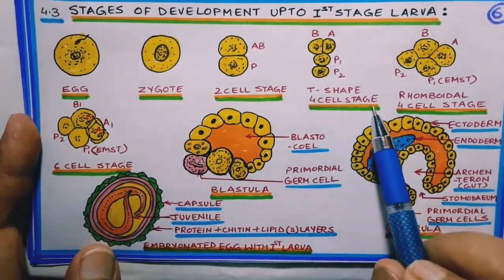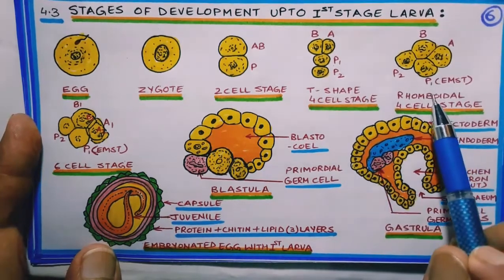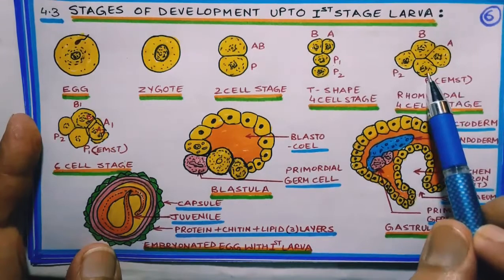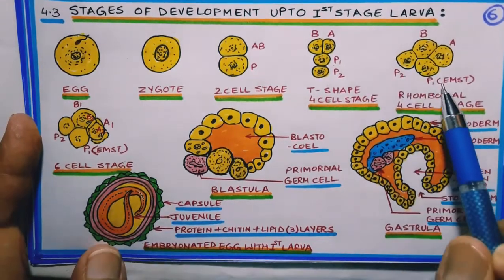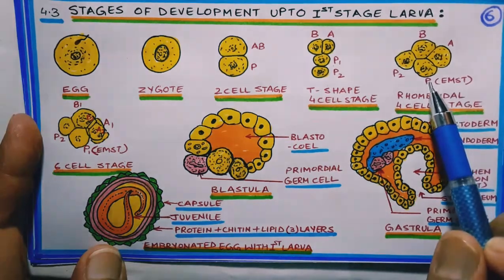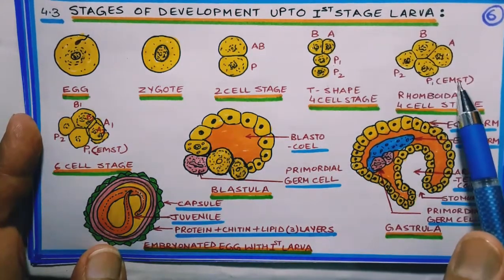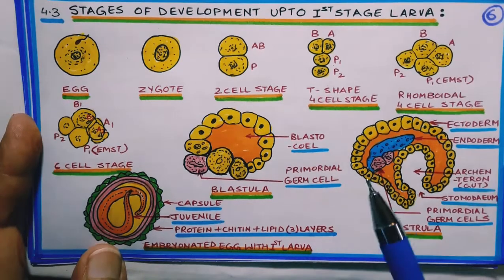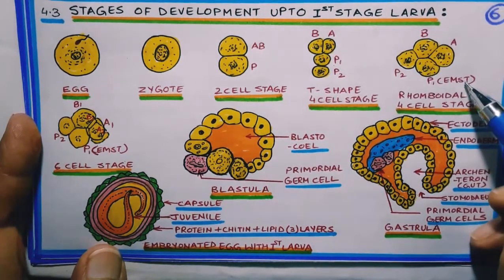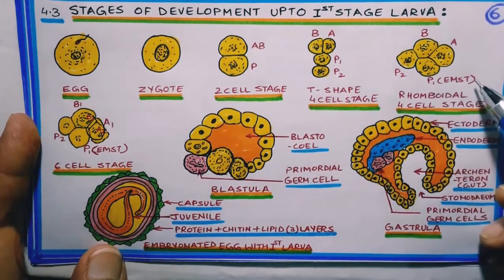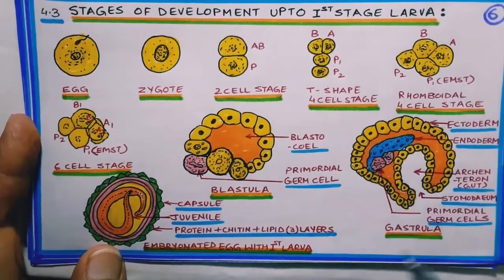Later, this T-shaped structure changes into rhomboidal shaped structure A, B, P1 and P2. I have named P1 as EMST because it gives rise to different parts of gastrula, mesoderm, etc. Different parts form from this cell. That is why it has been named as EMST.